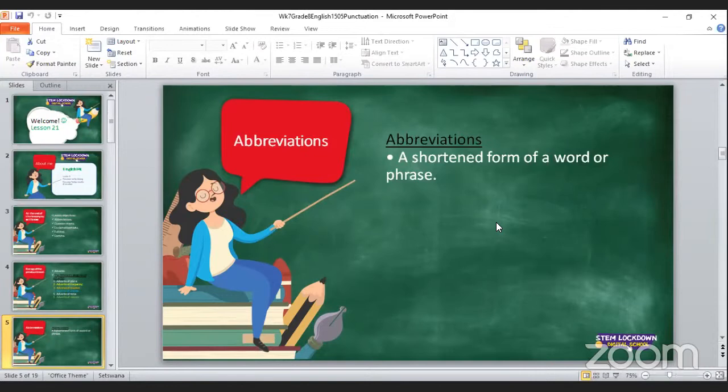I see there are also some examples in the chat. Lisiri S says USA, we all know that stands for United States of America. John Luke saying PC, which stands for personal computer. Then the NQT says TB, which stands for tuberculosis. And I see somebody says BFF. That is an abbreviation, but it is a slang. And I will show you in this lesson that we discourage the use of such abbreviations which are slangs, and I will show you in today's lesson.